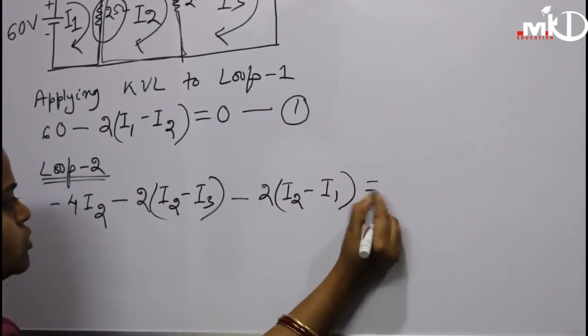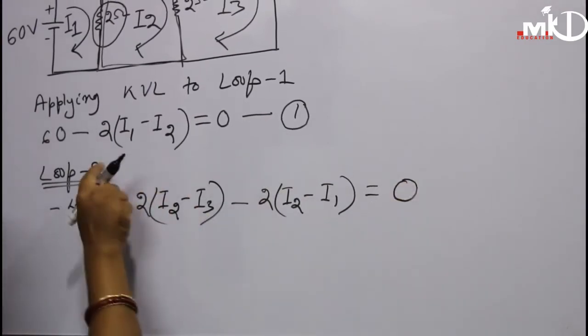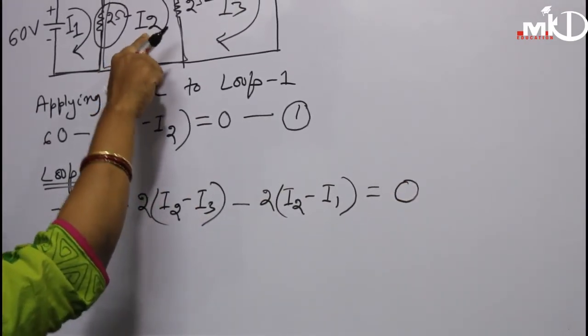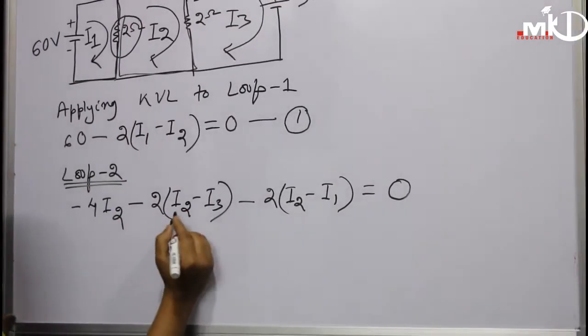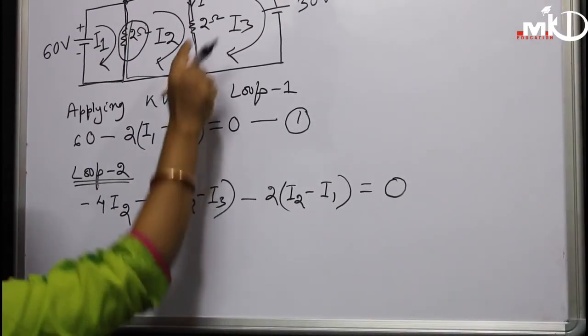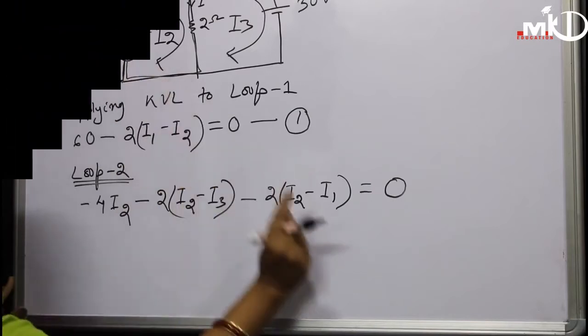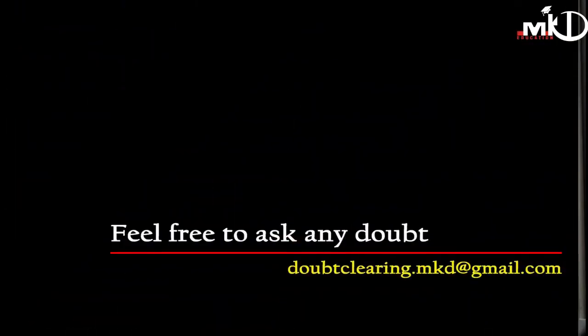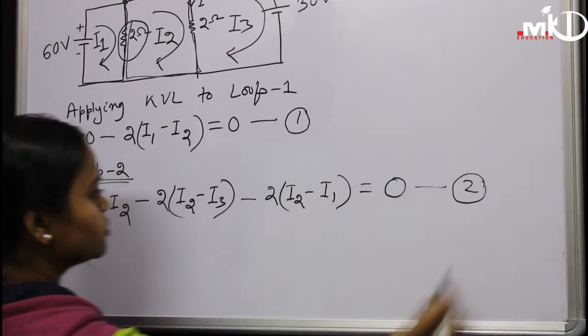As I told you, the loop we are considering is loop 2, that's why I2 is greater than I1 and I3. That's why the currents are I2 minus I3 in this branch, and in this branch it is I2 minus I1. This is equation number 2.